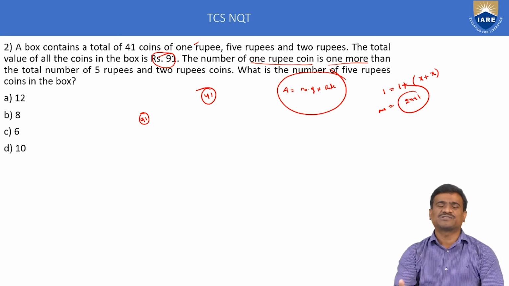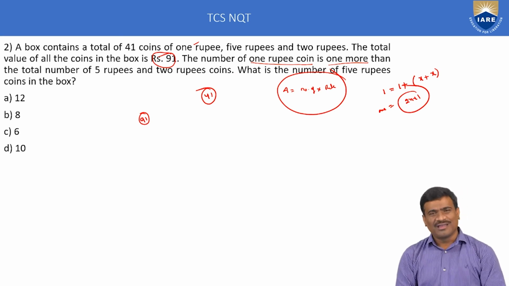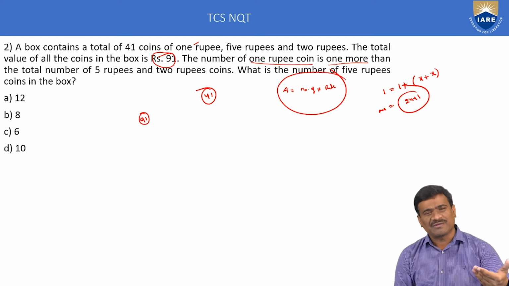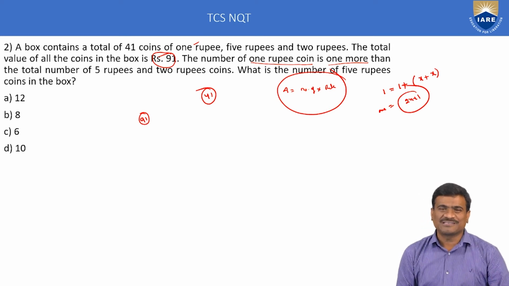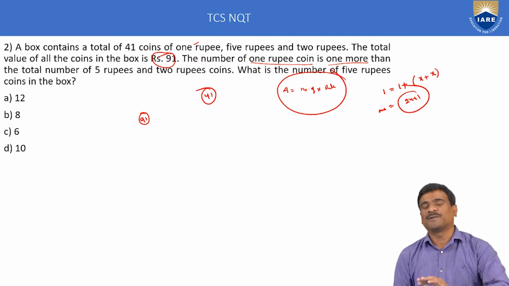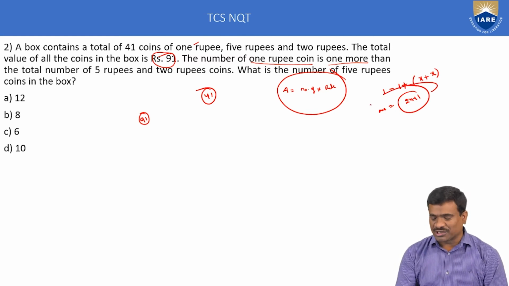If you consider 2 rupee coins is equal to Y, that is one equation with 3 unknowns, which cannot be possible. Here 5 rupee coins is equal to X and 2 rupee coins again is equal to X, then 1 rupee coins is equal to 1 plus 2X. This is the condition. Okay. Next, the option verification method.